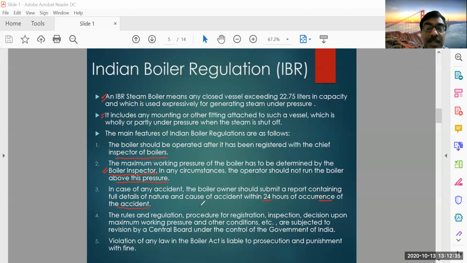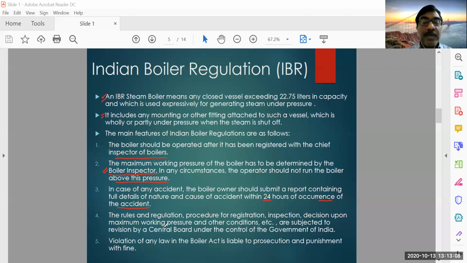So these are all regulations. If the regulations are not there, people will do so many things, and it may prove very hazardous and expensive for the people who are working nearby, and there will be a lot of damage to the property and people also. So these regulations have to be strictly followed. If any accident takes place, immediately, within 24 hours, complete data has to be submitted to the concerned authorities.